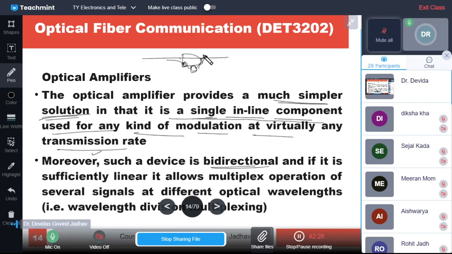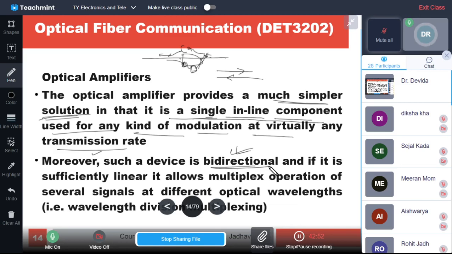For bidirectional, we have to connect one more repeater here. The detector detects this signal, converts it to electrical, it is amplified and given to the source, and the source sends it in this direction. So for bidirectional, two repeaters are simultaneously employed, but these devices are bidirectional. They can amplify the optical power coming in this direction as well as the optical signal flowing in the opposite direction.